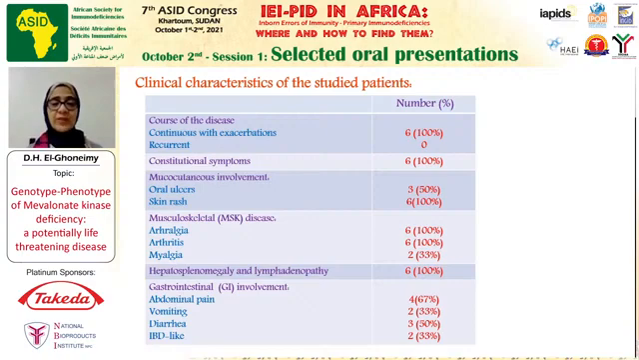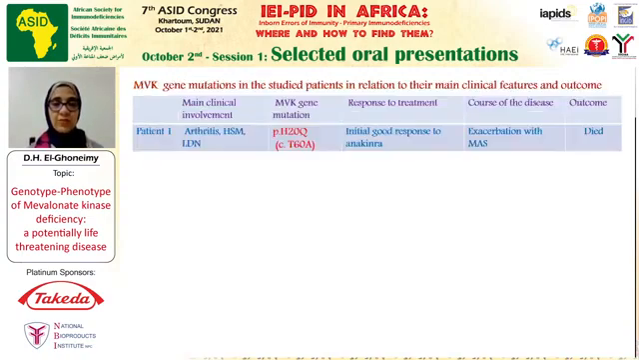Abdominal pain was the most frequent gastrointestinal involvement, in 67% of these patients. So we studied the association of specific mevalonate kinase gene mutations with certain clinical features of this disorder and outcome.